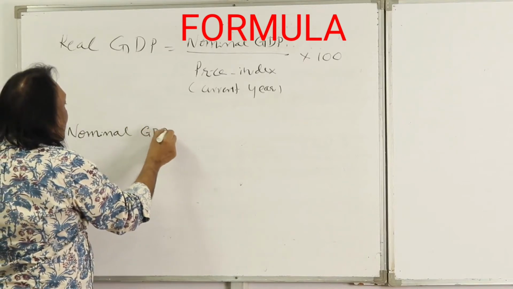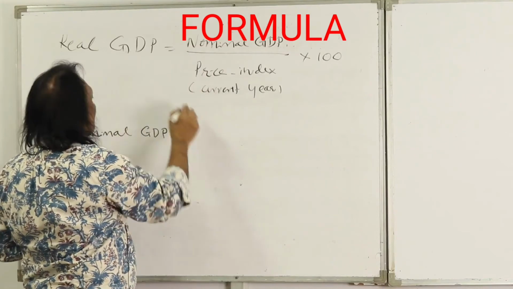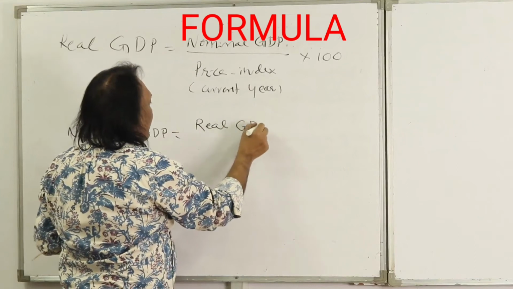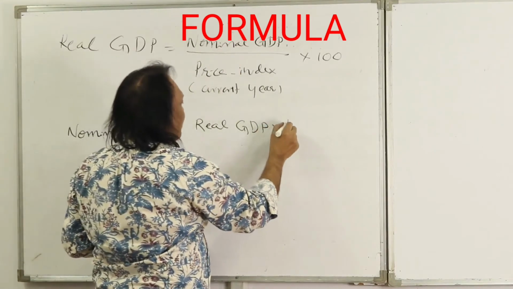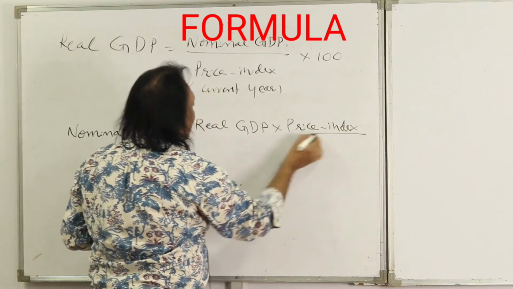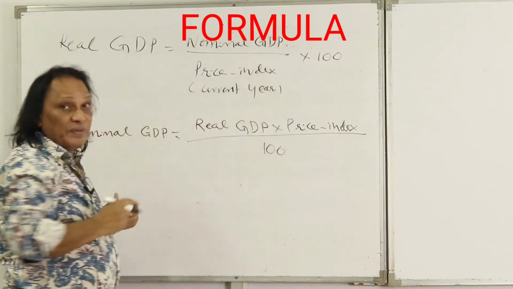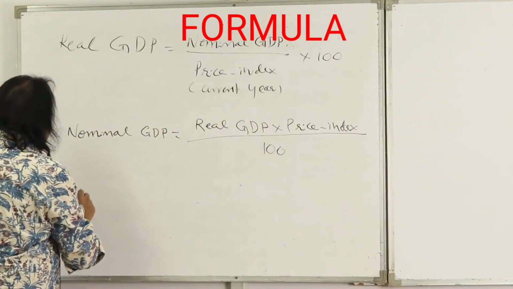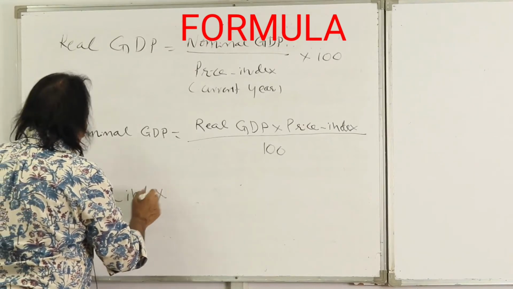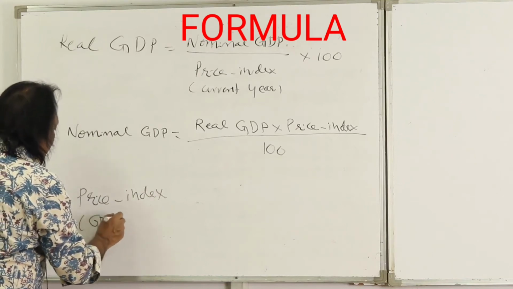Nominal GDP is equal to real GDP into price index, this is current year, upon 100. 100 is the price index of the base year. I hope you got it. Now one more formula, price index, or we call it GDP deflator.